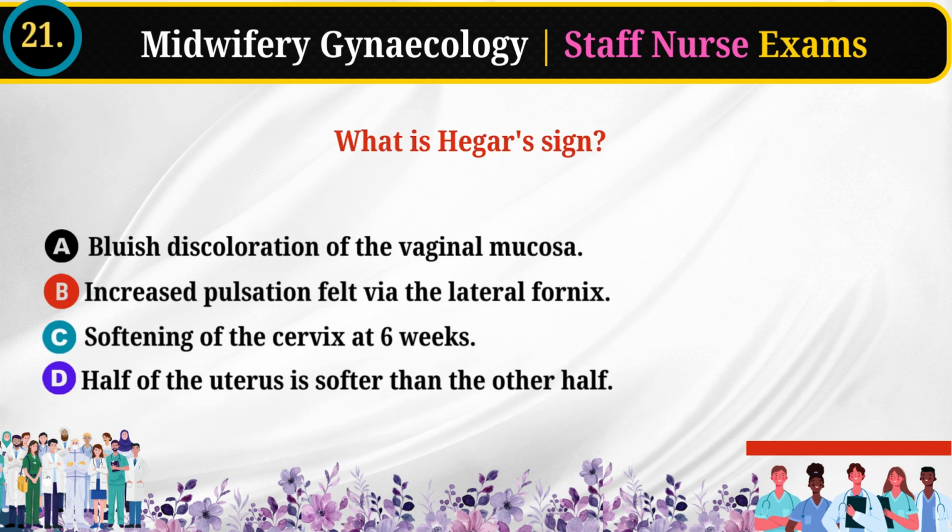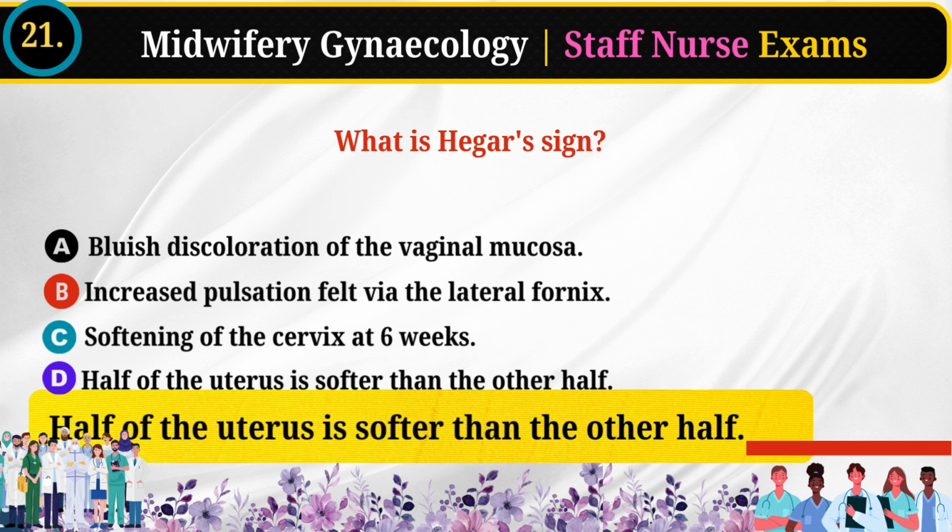21. What is Hegar's sign? Bluish discoloration of the vaginal mucosa. Increased pulsation felt via the lateral fornix. Softening of the cervix at 6 weeks. Half of the uterus is softer than the other half. Answer: half of the uterus is softer than the other half.